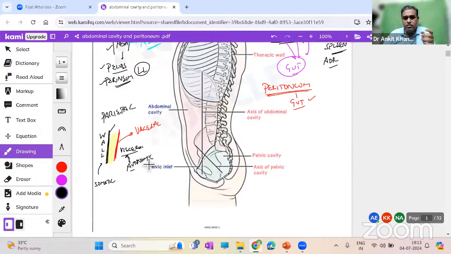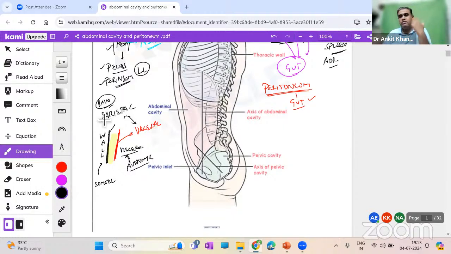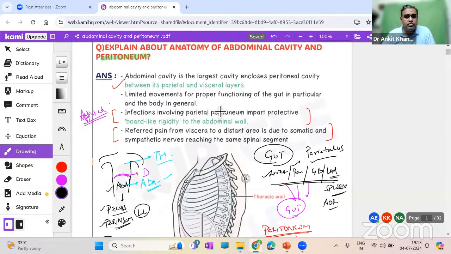Therefore, though the parietal and visceral layers are very close to each other, their functioning and sensitivity are totally different. The parietal layer, on the one hand, will be pain sensitive. Why? Because our body wall, like our skin, is pain sensitive. The visceral layer, on the other hand, is pain insensitive. Therefore, the applied part they wrote is that infections involving the parietal peritoneum impart protective board-like rigidity to the abdominal wall.